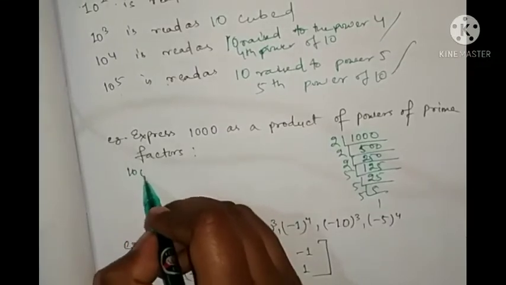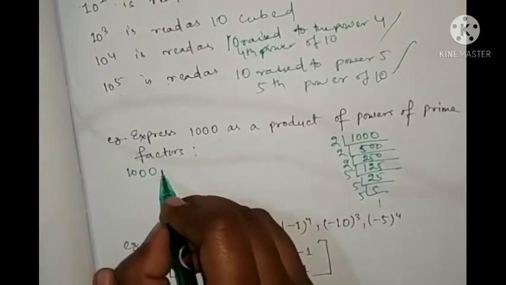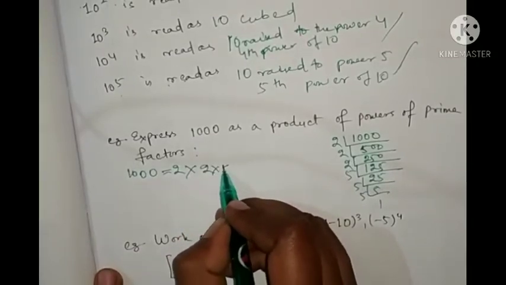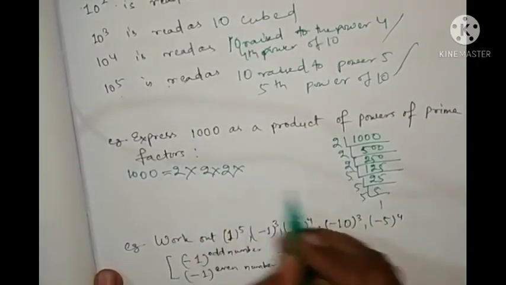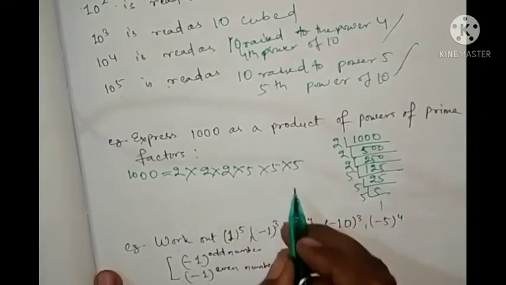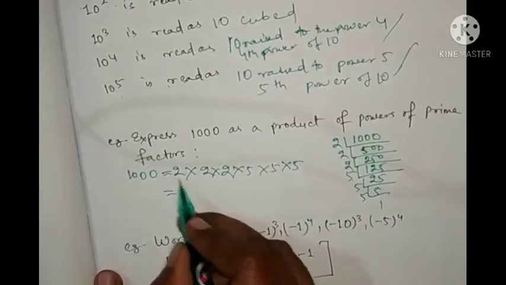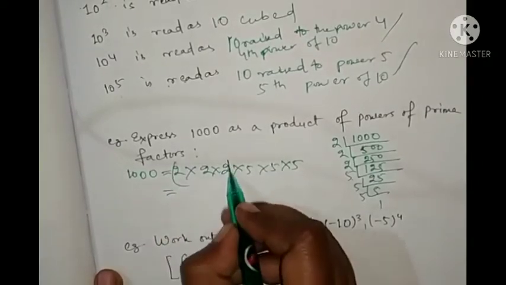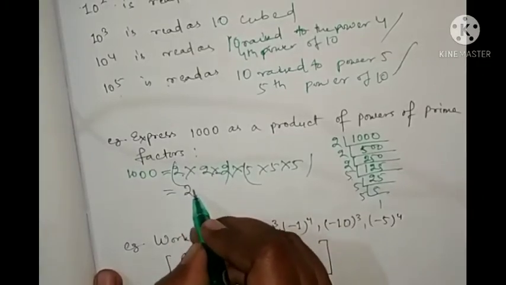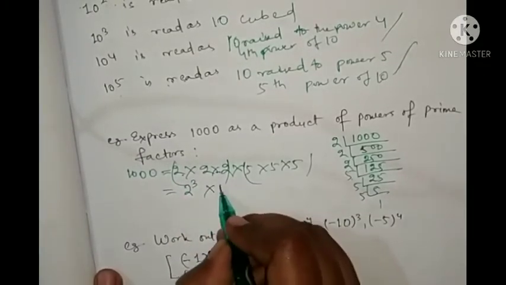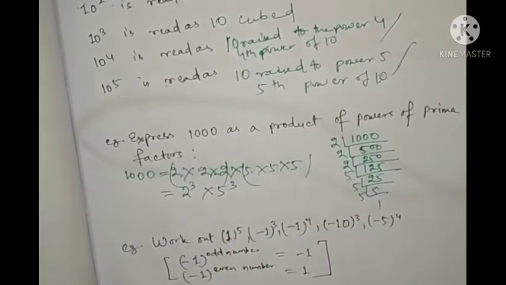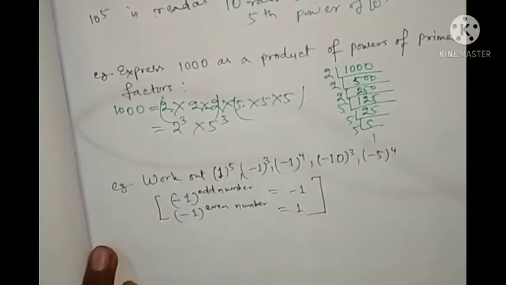So if we are writing 1000, what will you write? 1000 equal to 2 into 2 into 2, 3 twos are there, then 5 into 5 into 5. How many 5's are there? 3 fives. So you can write it as 2 to the power 3, into how many 5's are multiplied? 3 fives, 5 to the power 3. So these are the prime factors.